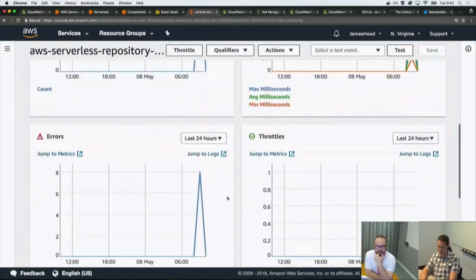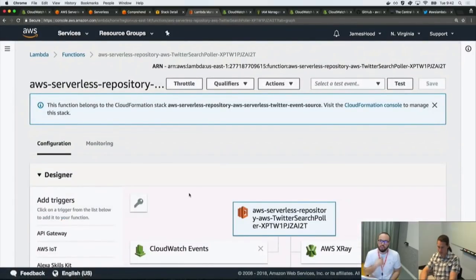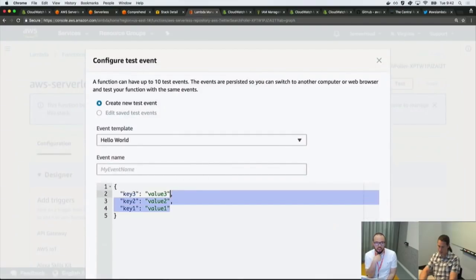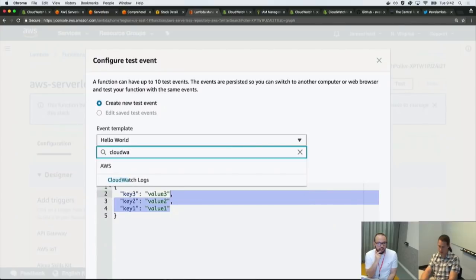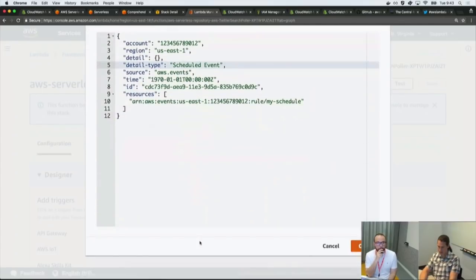I'm going to go ahead and directly invoke this. If you click on test, and click on the event template, there's a CloudWatch scheduled event. Here we go. Test scheduled event.